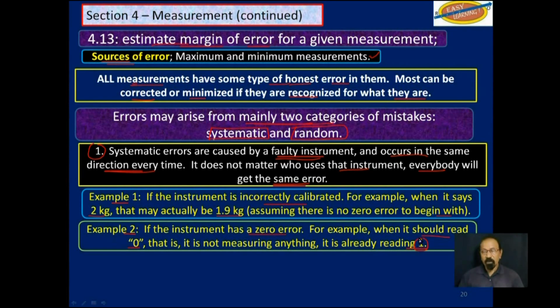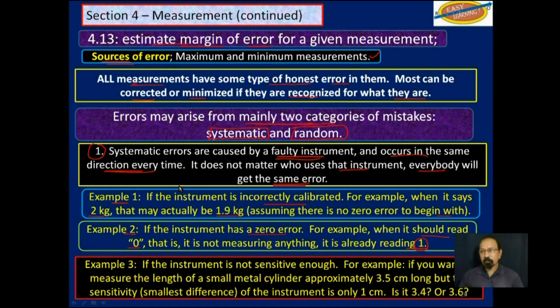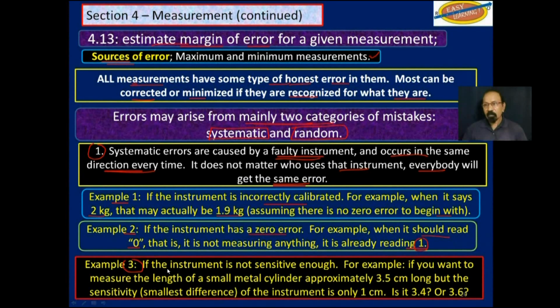So straight off you have 2 different errors there caused by the instrument. So those 2 would fall under systematic errors. Example 3, if the instrument is not sensitive enough. For example, if you want to measure the length of a small metal cylinder approximately 3.5 centimeters long, but the sensitivity, the smallest difference the instrument could measure, is 1 centimeter.